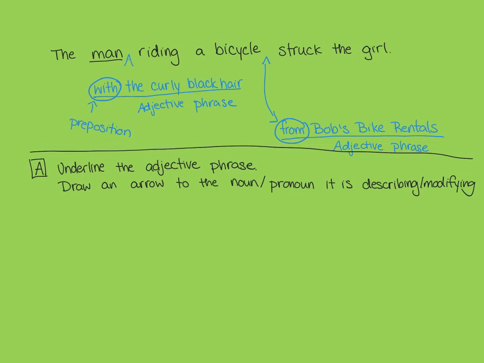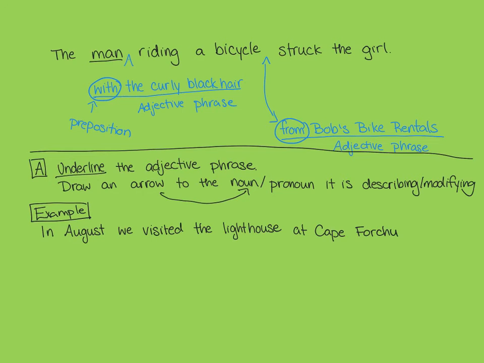Part A is going to give you 5 sentences, and in each sentence you need to underline the adjective phrase and then draw an arrow to the noun or pronoun that it is describing or modifying. They've given us an example of: in August, we visited the lighthouse at Cape Forshue.